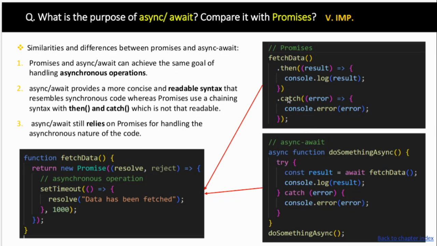We saw that earlier too. In the case of promises, we use then and catch, this chaining method, but in the case of async await, we do not use a chaining method, just async. Here you can see one example, where fetchData is a method. In promises we call this fetchData method using then and catch, but with async await we use await to call fetchData under try, and in catch we handle the error. It is easy to understand.